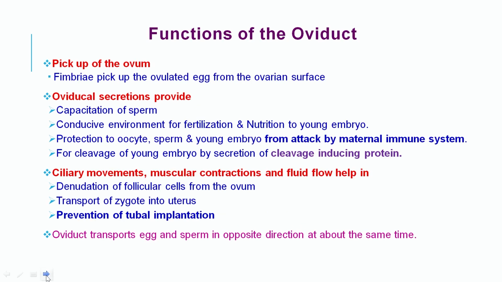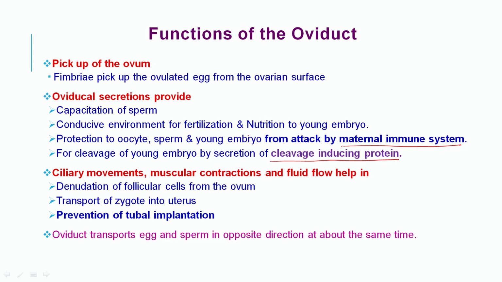Let's talk about the function of the oviduct. The oviduct is involved in picking up the ovulated eggs from the ovarian surface. Oviductal secretions provide capacitation of the sperm, a conducive environment for fertilization, nourishment of the young embryo, protection of the oocytes, sperm and young embryo from attack by the maternal immune system, and cleavage of the young embryo by secretion of cleavage-inducing protein.